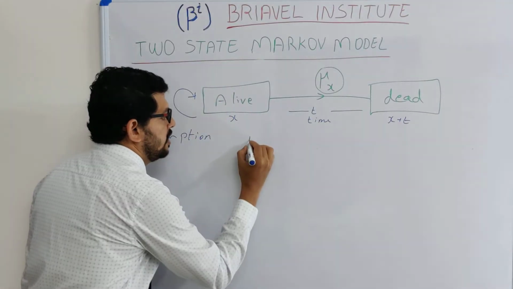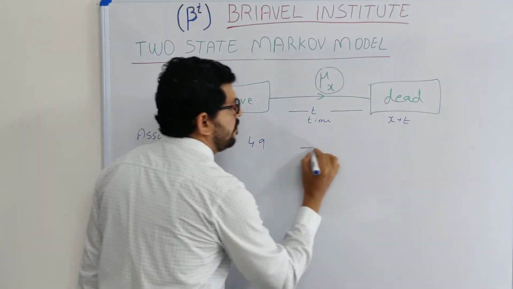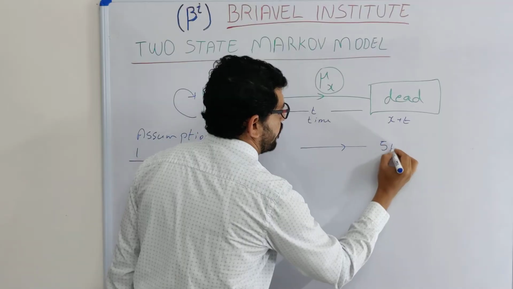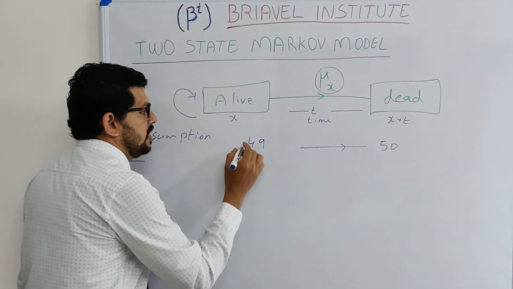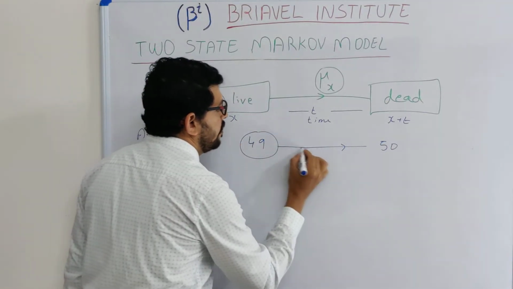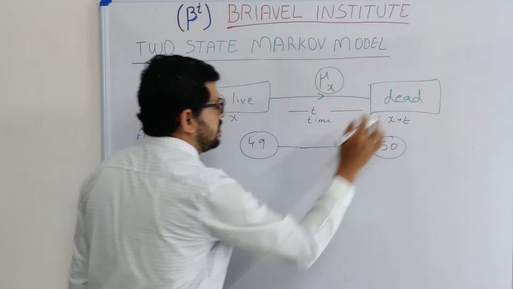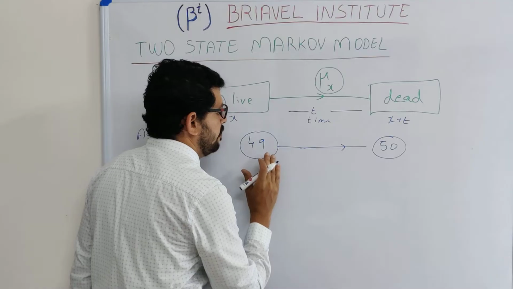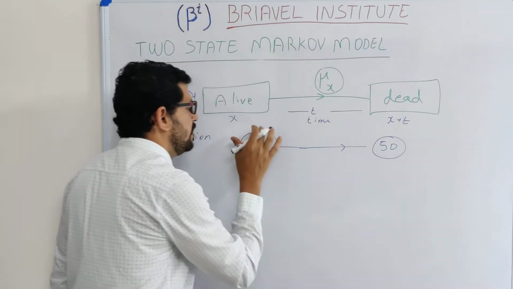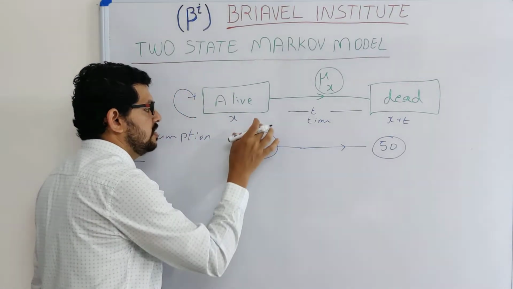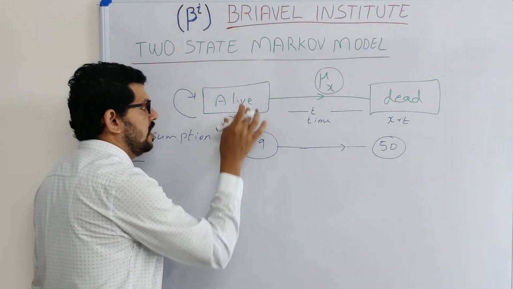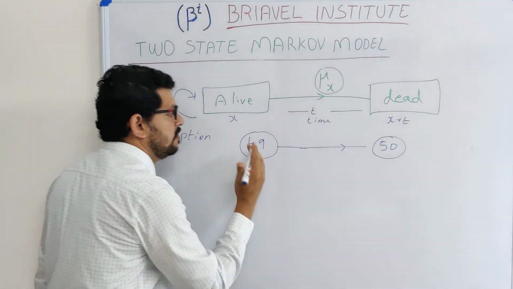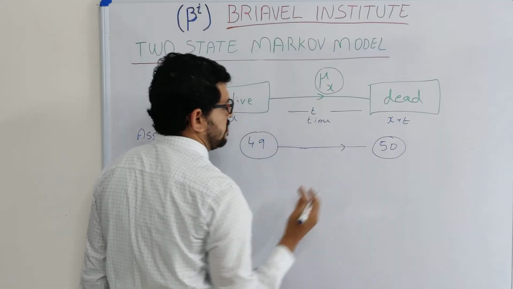So we are at the age of 49 and we move to the age of 50, moving to the dead state. Any transition from this age to the next depends only on the current state. What is the current state? The current state is the alive state. The next transition depends only on this.